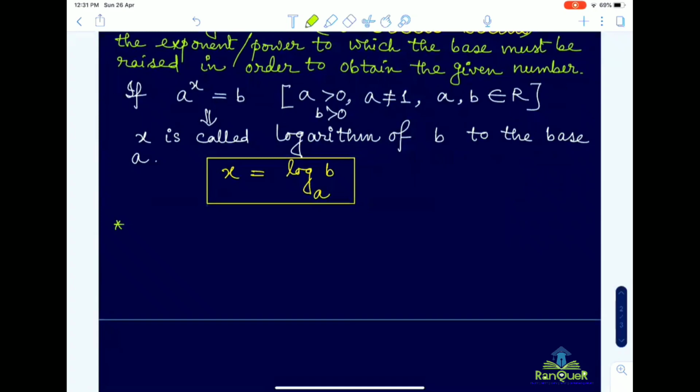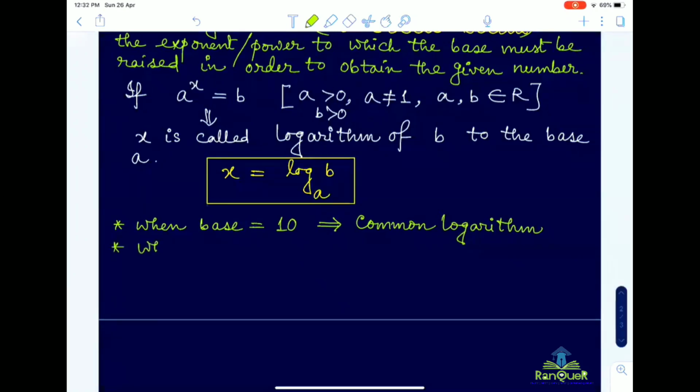That is for two particular cases. Suppose when the base is 10, I mean in class 9, 10, we deal with this type of base quite often. Whenever no base is given, by default we consider base equal to 10. Those types of logarithm are called common logarithm, considering base equal to 10.